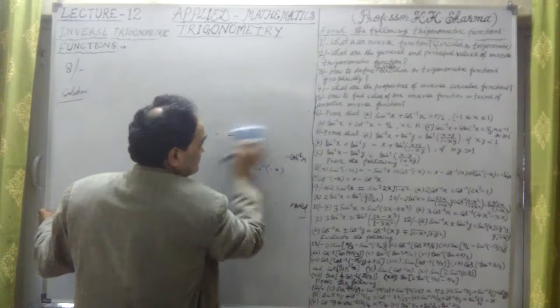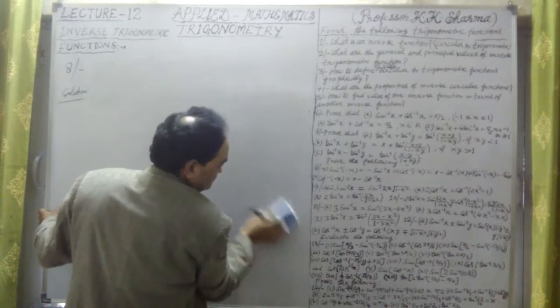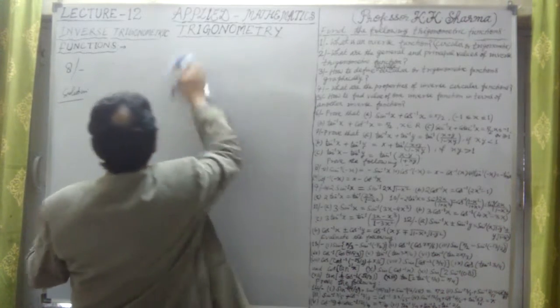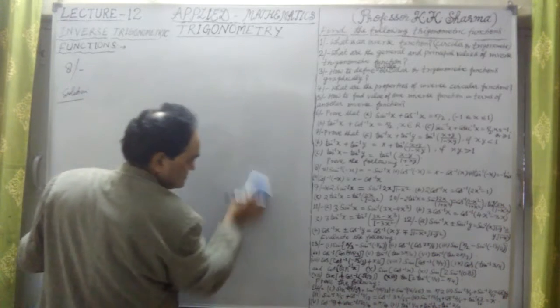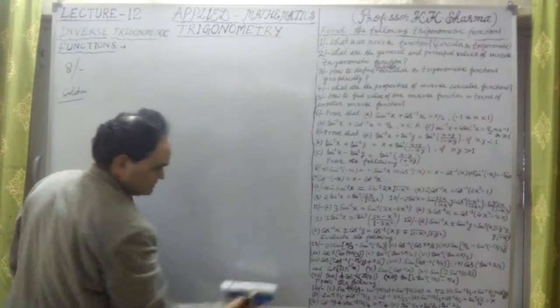Let me talk about part 4 of this question. Let me check.